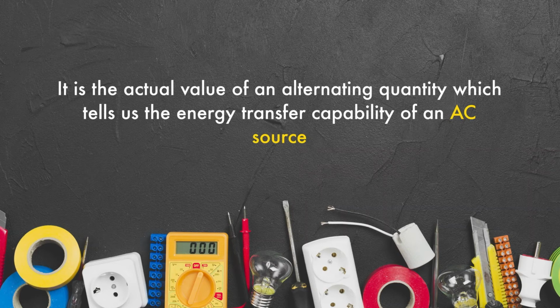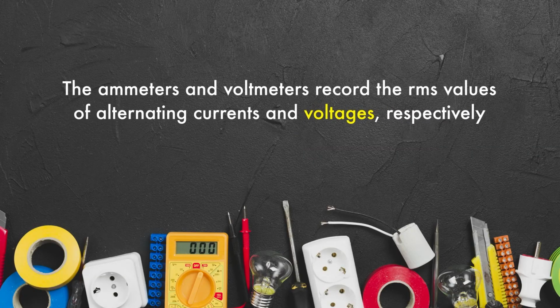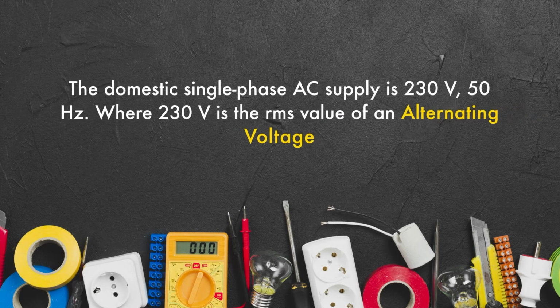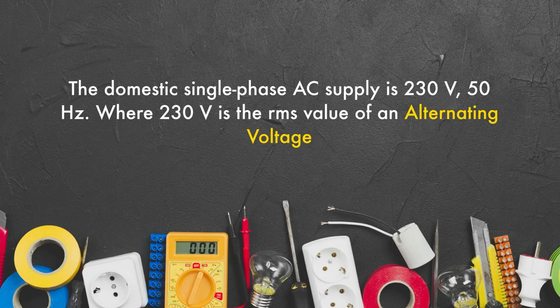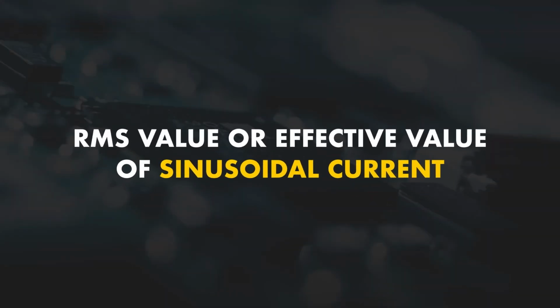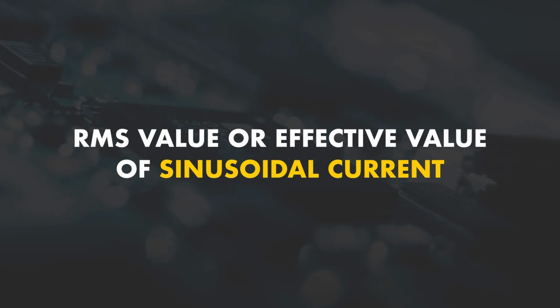For example, if we say that 5 ampere alternating current is flowing through a circuit, it means the RMS value of an AC which flows through the circuit is 5 ampere. It transfers same amount of energy as is transferred by 5 ampere direct current, or you can say DC. The ammeter and voltmeter record the RMS value of alternating current and voltages respectively. The domestic single phase AC supply is 230 volt, 50 hertz, where 230 volt is the RMS value of an alternating voltage. Now we have to find out how to calculate the RMS value or effective value of sinusoidal current.